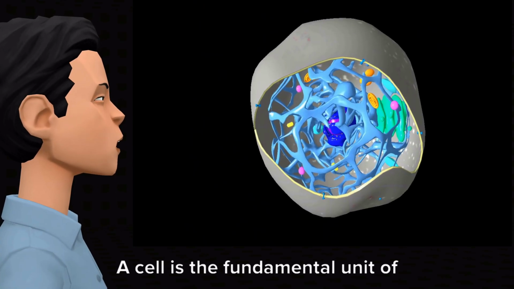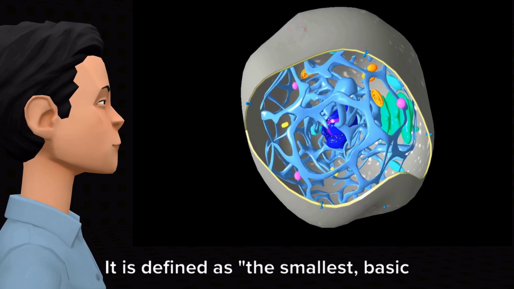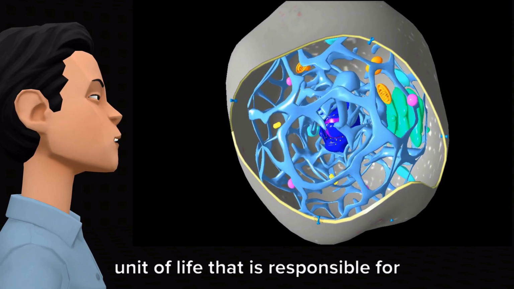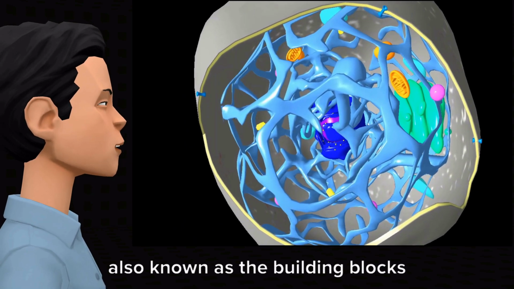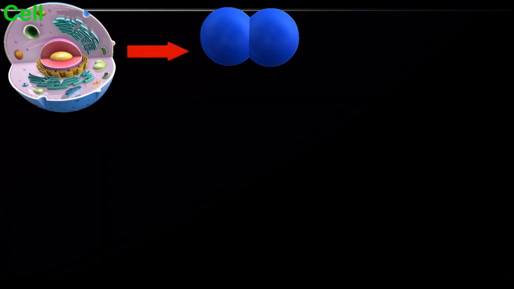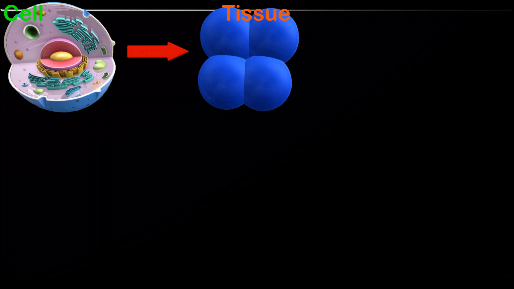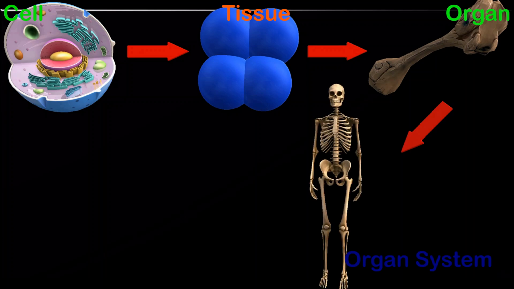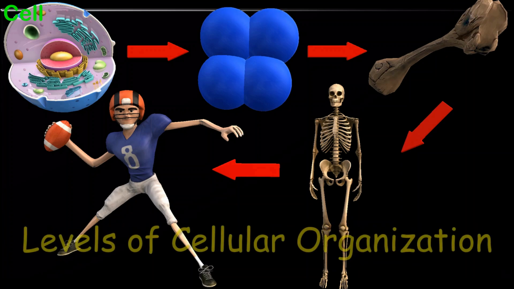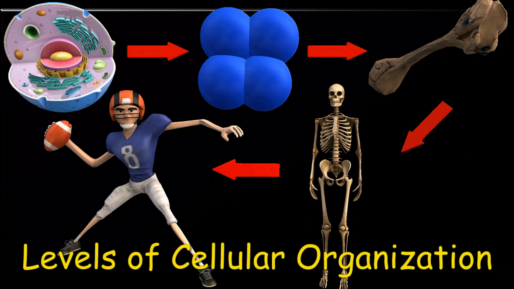A cell is the fundamental unit of life. It is defined as the smallest, basic unit of life that is responsible for all of life's processes. Cells are also known as the building blocks of life. A group of similar cells assemble together to form tissues. Eventually, a collection of tissues group together to perform a common function, forming an organ. Functionally related organs join together to form organ systems. Multiple organ systems with different functions integrate together to form an organism.